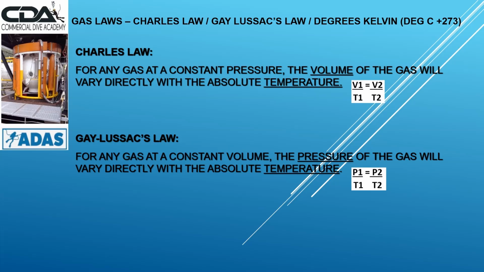Gay-Lussac's law: for any gas at a constant volume, the pressure of the gas will vary directly with the absolute temperature. There's the formula. P1 over T1 equals P2 over T2.